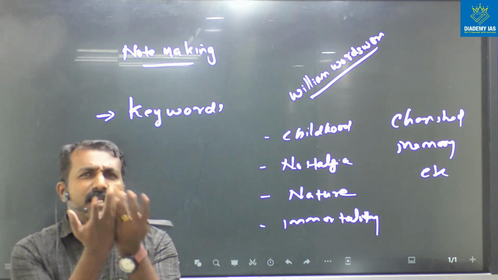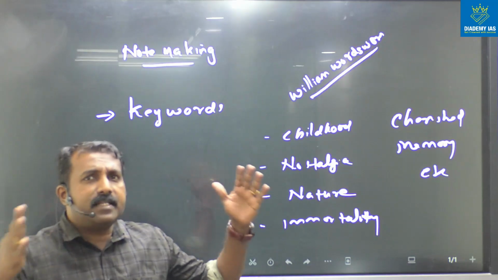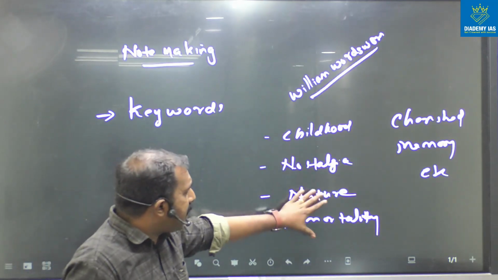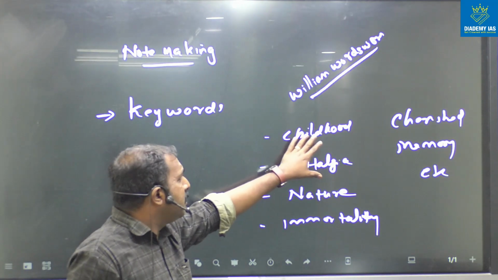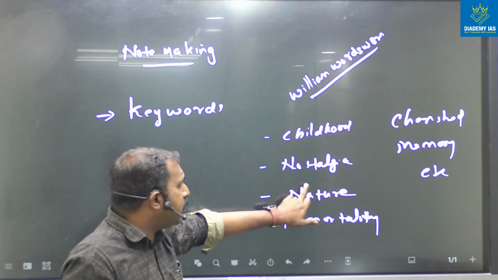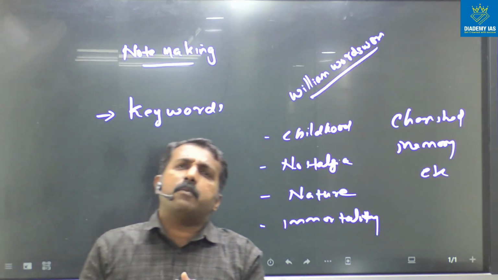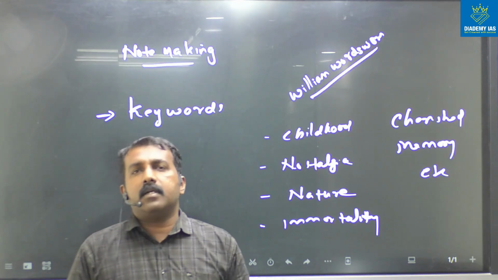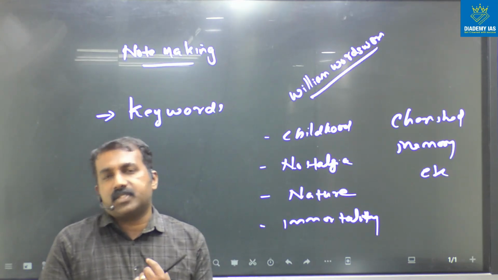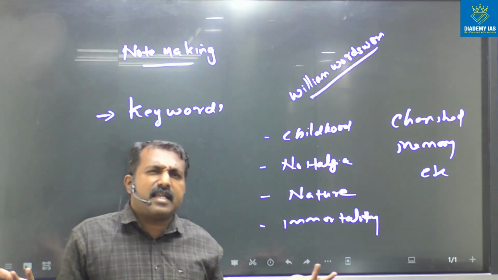That means that keywords will help you to elaborate a lengthy answer. Actually all these are the keywords. For example, I am explaining these keywords: childhood, nostalgia, nature, immortality, because these are the common features in almost all poems of Wordsworth in the syllabus and in general.